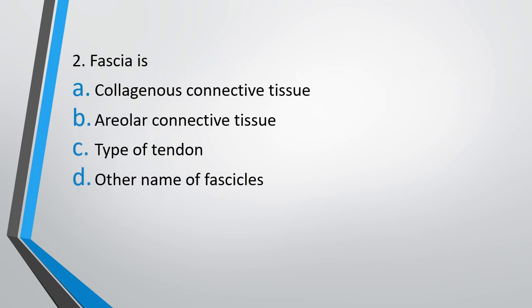Question 2. Fascia is collagenous connective tissue, areolar connective tissue, type of tendon, or other name for fascicles. Fascia is. The correct answer is option A. It refers to collagenous connective tissue.